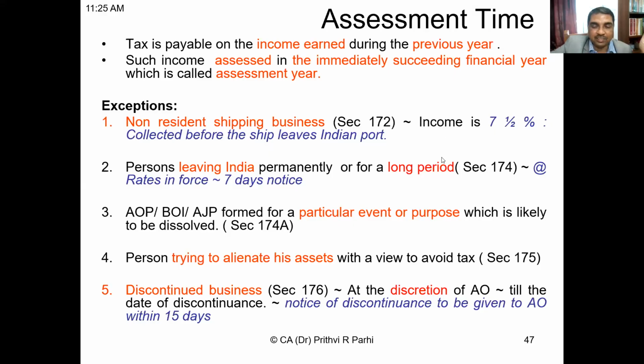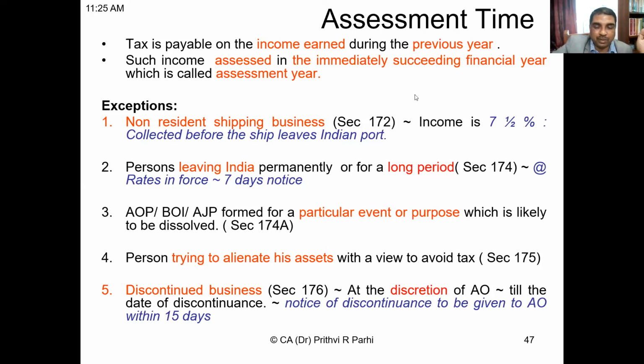But an appropriate example might be you are organizing a cricket tournament and forming, let us say, an AOP firm. The association was formed only for organizing that tournament. Once the tournament is over, the association is going to be closed. Then the income will be assessed in the same year, that is the previous year. Yes, sir. Is it clear? Yes, sir.